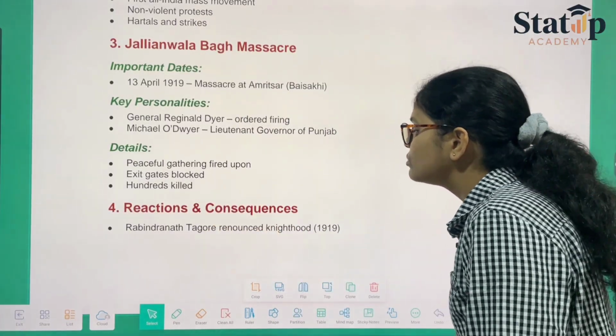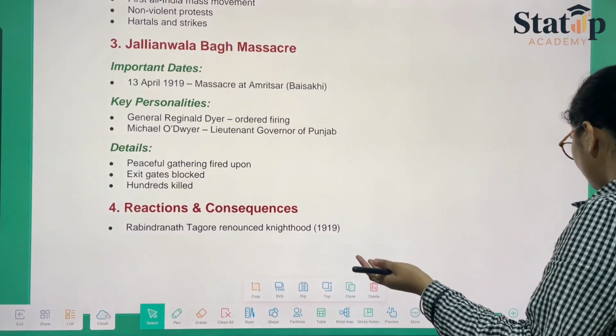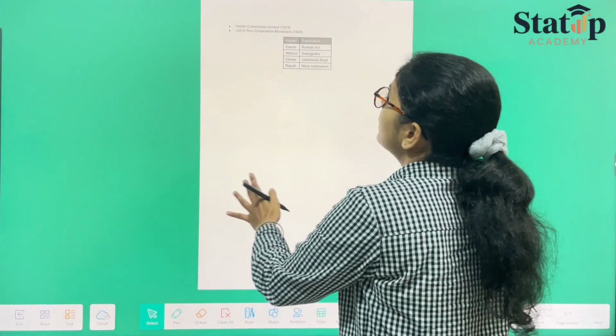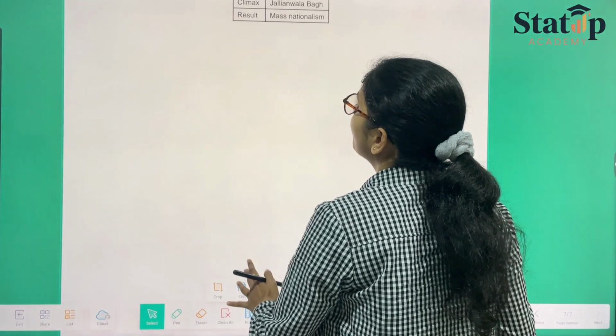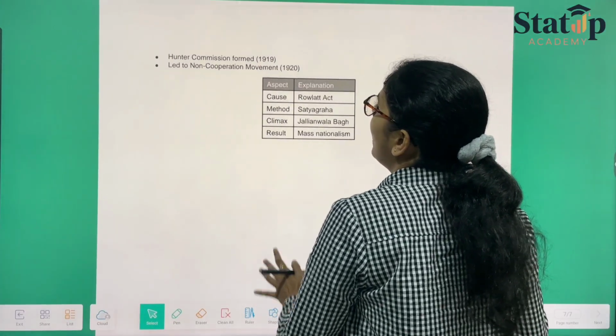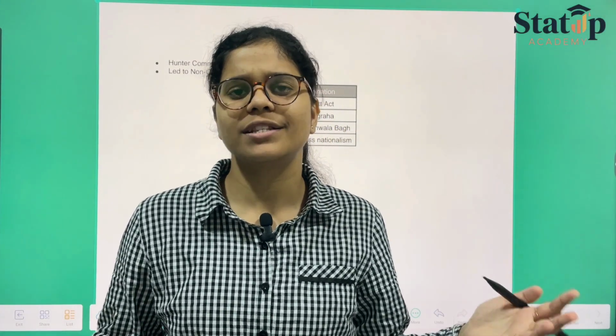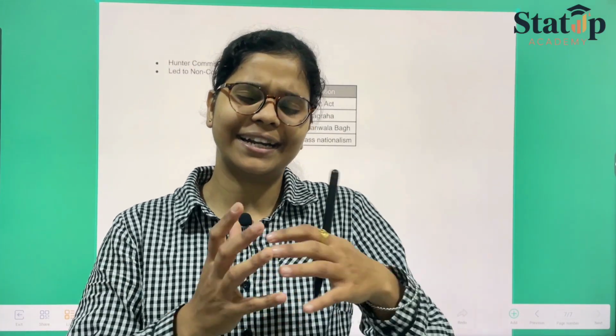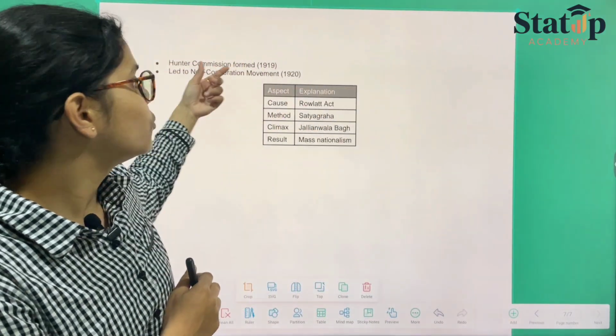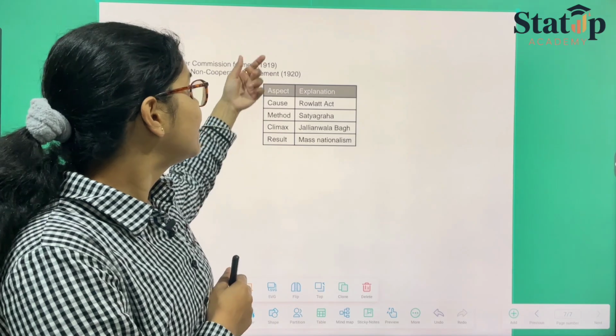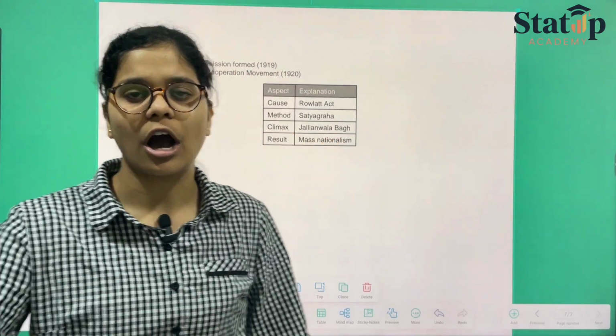Rabindranath Tagore renounced his knighthood. The Hunter Commission was formed, and that led to the start of new movements, the non-cooperation movement, which we have already done. This is just a brief explanation of how you can tell it. So this was all about the Rowlatt Act, Satyagraha and the Jallianwala Bagh massacre, and how they are related.